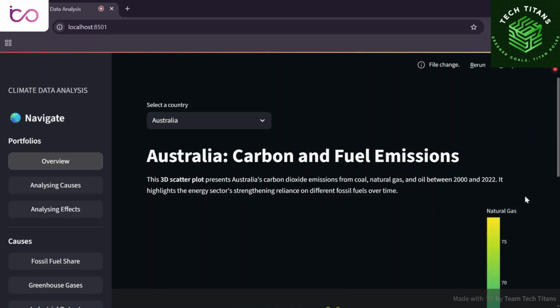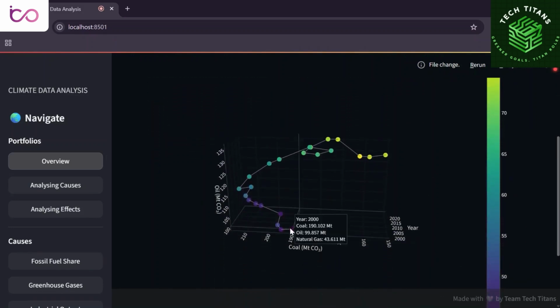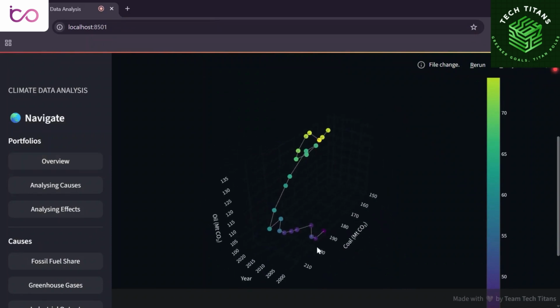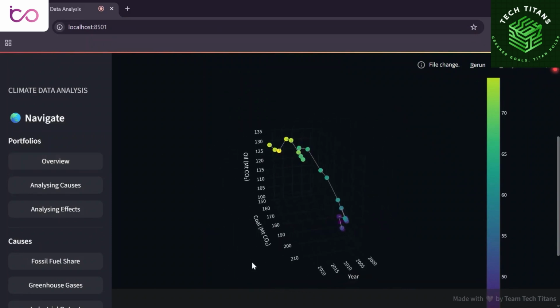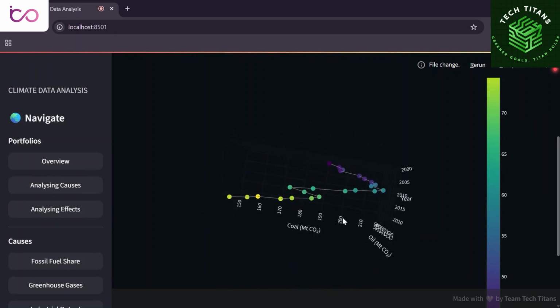Australia's carbon emissions peaked in the early 2000s, driven mostly by coal. Despite some fluctuations, emissions remain high, showing heavy fossil fuel reliance. High fuel use also means more landfill emissions, especially methane. To meet climate goals, Australia must cut both energy and waste emissions through cleaner power and better waste management.